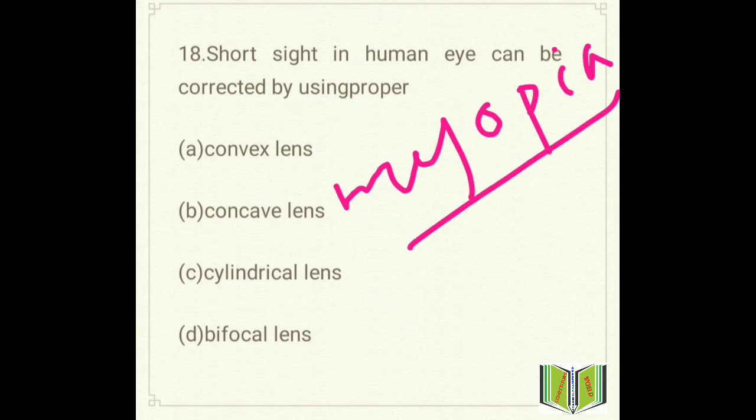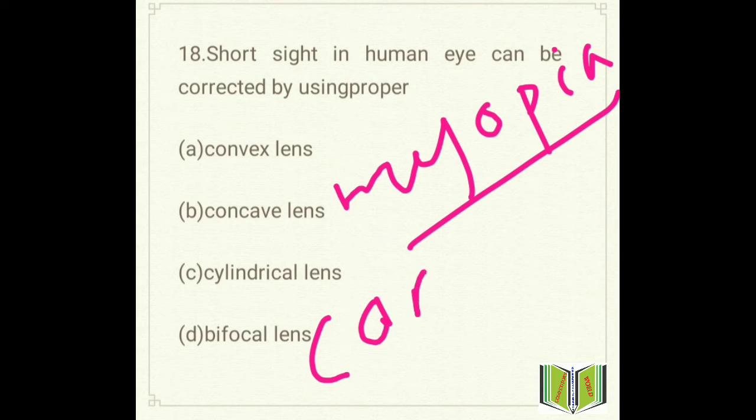So what happens in case of myopia? A person who can see close objects clearly, but is unable to see the far objects clearly, then we call he is suffering from myopia. Is it clear? So what is the remedy of myopia? In order to correct myopia, we use concave lens.